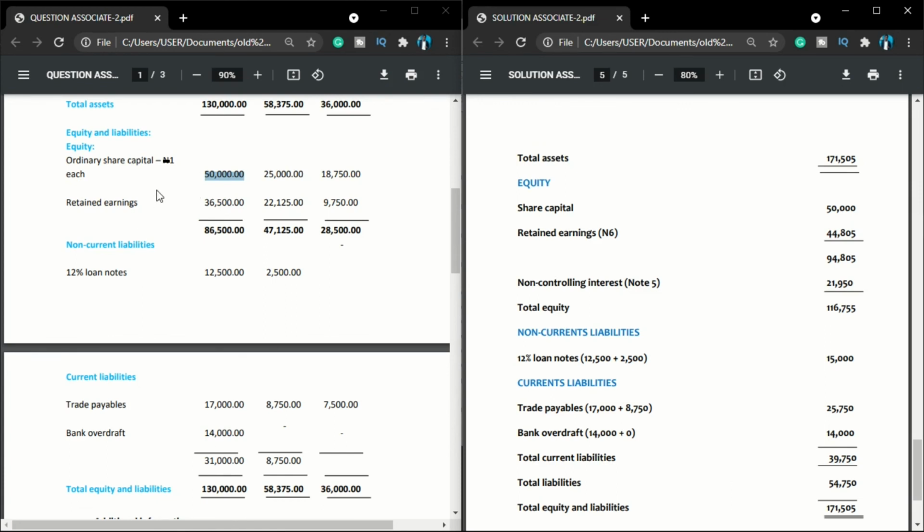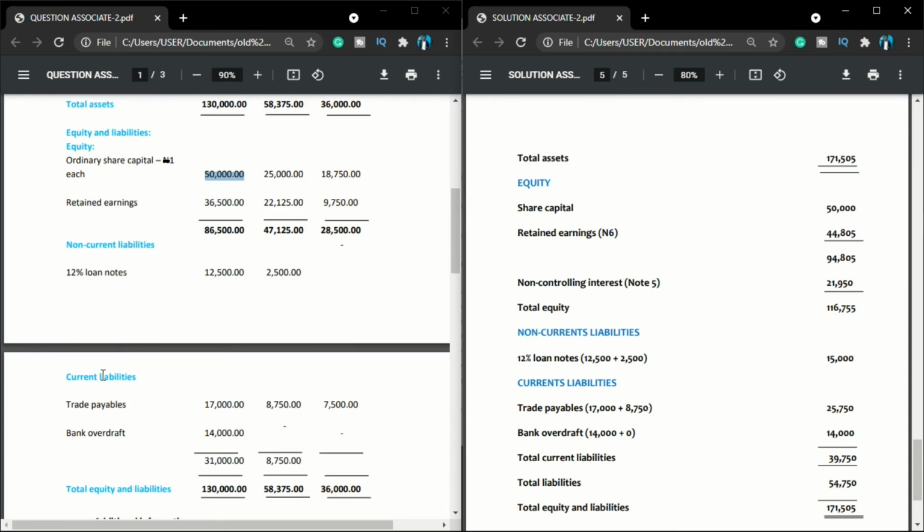Again, you don't consolidate equity of subsidiary. So I can then move to non-current liability. The only one I have in this question is my 12% loan note. So you can see under parent company it is 12.5. I'll bring it in. Under subsidiary it is 2.5. Consolidating the two together gives me 15,000. So I'm done with my non-current liability.